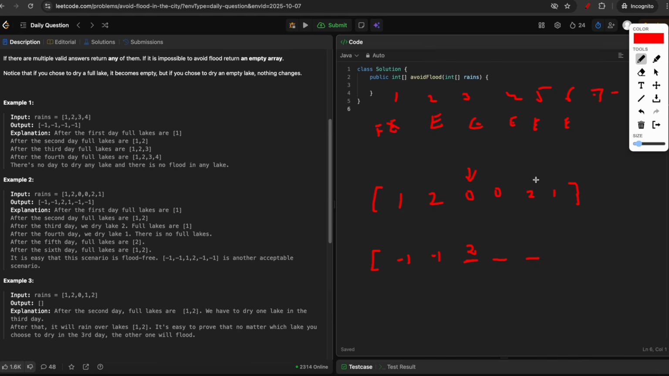So when we reach this point, this lake was initially empty. So we will again fill it because it will rain. And here we'll have -1. Now similarly here we have 1.